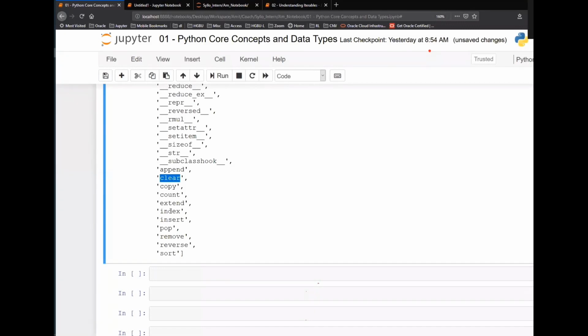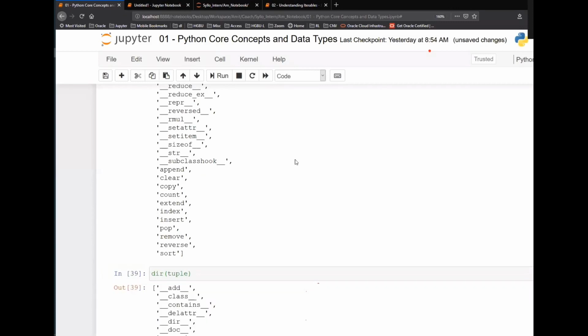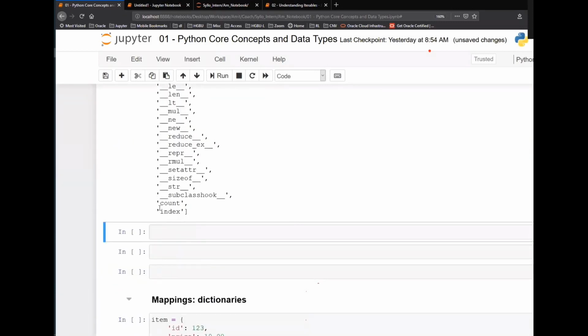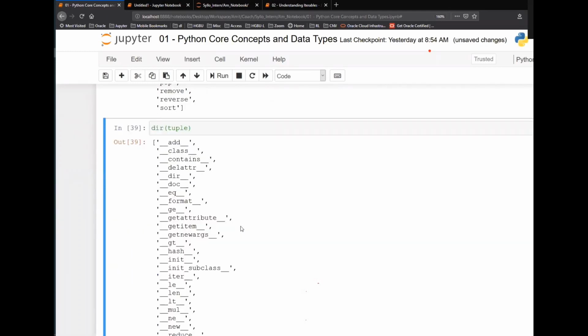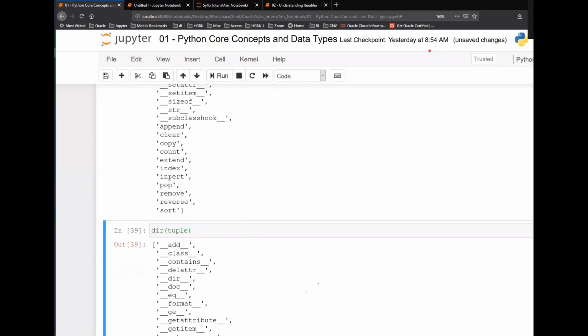I will run through some of the examples for you in the next class, but I want you guys to go through these functions once so that it will be helpful for you to understand more, and you will have some questions beforehand and we can discuss those things. Okay, so these are the functions in list. Let's check the functions which are there in tuple. So these are just two functions. One is count, the other one is index, right? All this sort, reverse, remove, pop, insert, everything is gone because tuple is immutable.